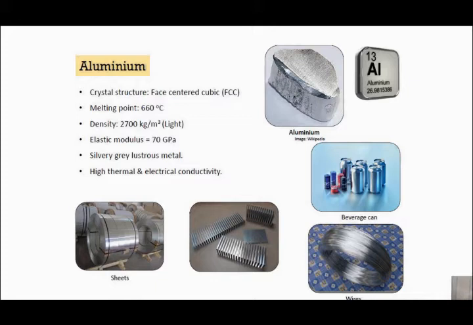Here you can see some important applications, like beverage cans, aluminium wares, or the fins. Since they are highly thermal conducting materials, fins can be made of aluminium and aluminium sheets.